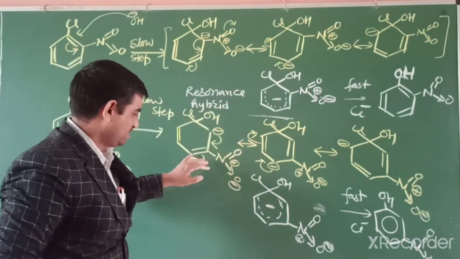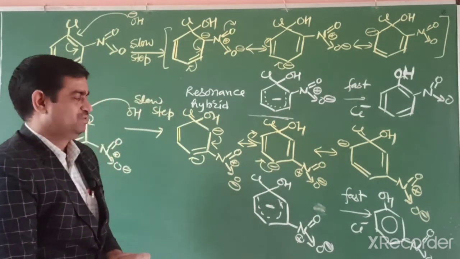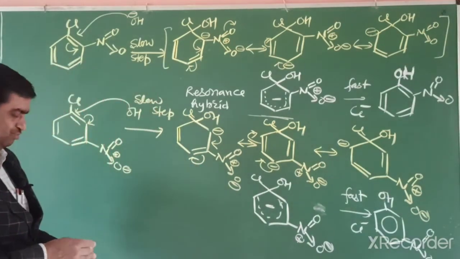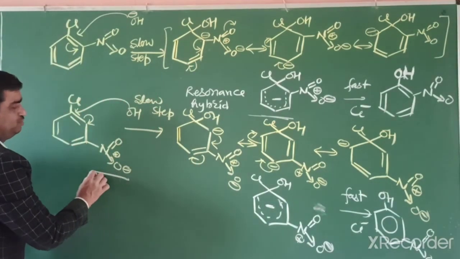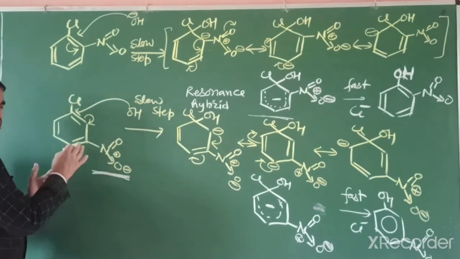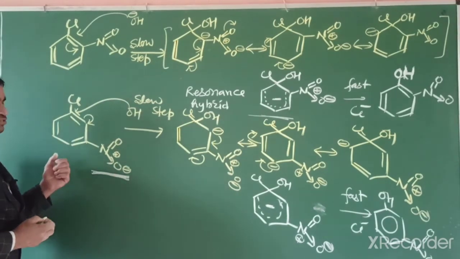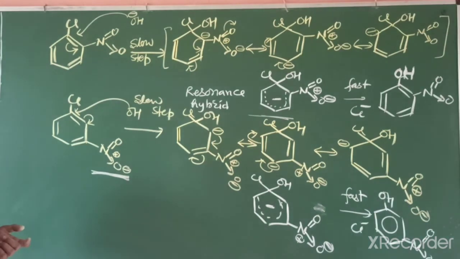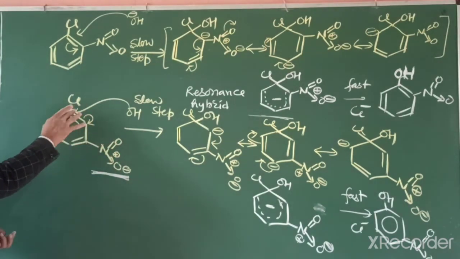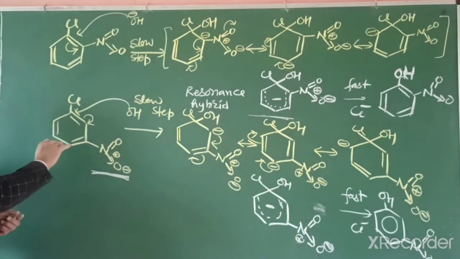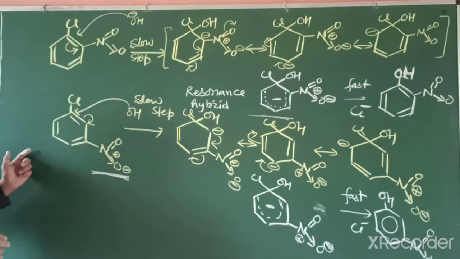In meta position, neither positive nor negative. So when the nitro group is attached at meta position, it does not remove the electron from the benzene ring. So the incoming nucleophile does not facilitate the nucleophilic substitution reaction through the nitro group.